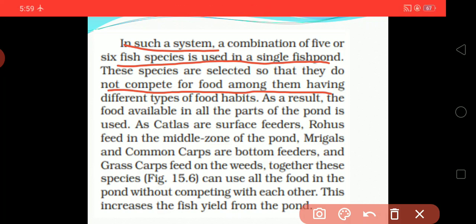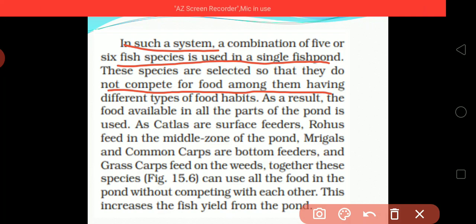Because all the 5 or 6 species have different food, and we spread different food, the food available in all parts of a pond is used, and whatever amount of food we spread will be consumed. Catlas are surface feeders, rohus feed in the middle zone of a pond.